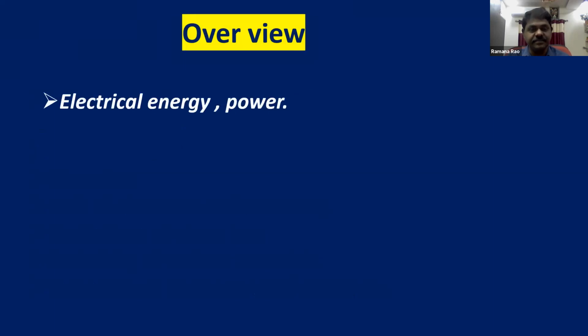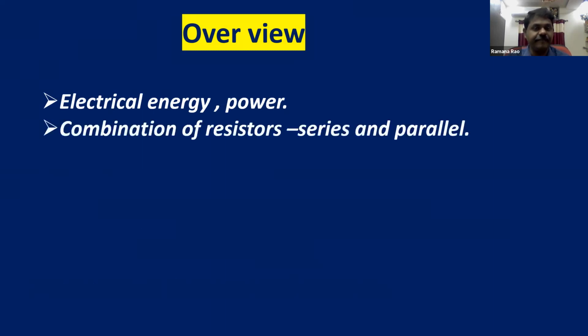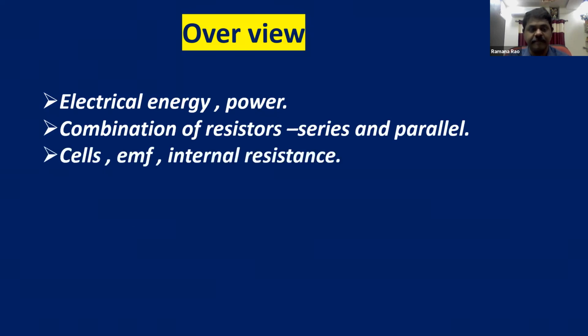Electrical energy and power. As you know, the source of electrical energy for electric current is the battery. So we are going to learn about the battery, how it works, what energy it is going to supply, and about power. Then the familiar topic for you, combination of resistors, which you learned in class 10th, series combination and parallel combination.